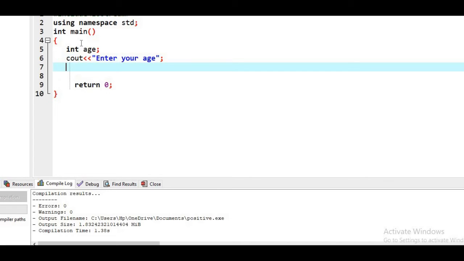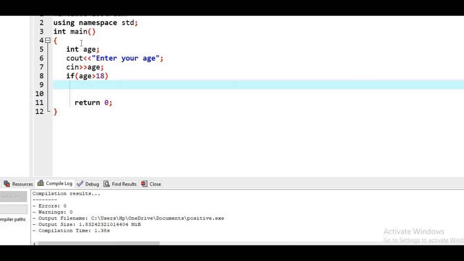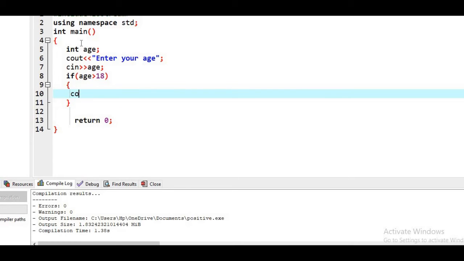Then cin into age, and then we check the condition: if age is greater than 18, then print a message: you can cast your vote.